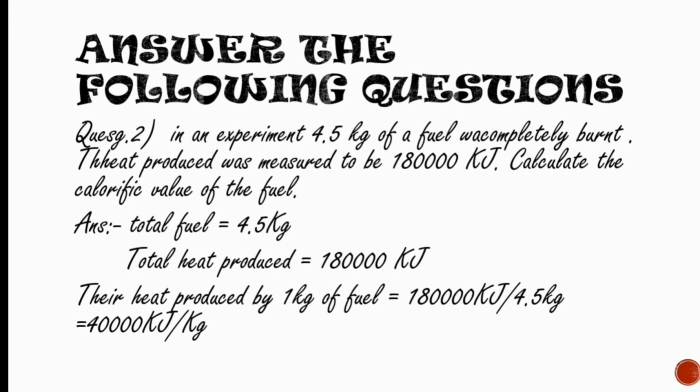The total heat produced is 1,80,000 kilojoule. Now, the heat produced by 1 kg of fuel is 1,80,000 divided by 4.5 kg, which is 40,000 kJ/kg. So this is the answer. The total heat liberated by 1 kg of fuel is 40,000 kilojoule per kg.